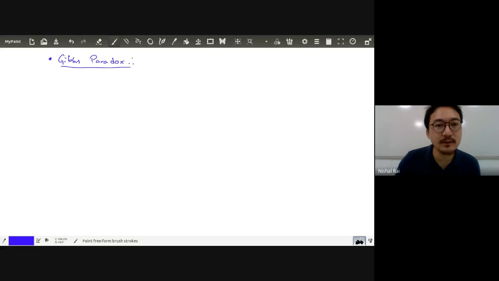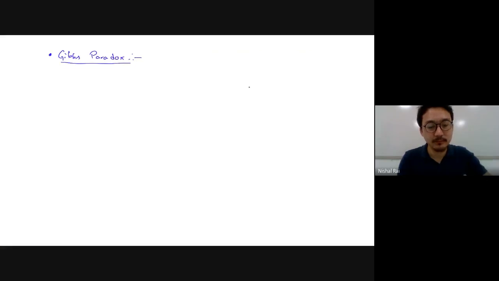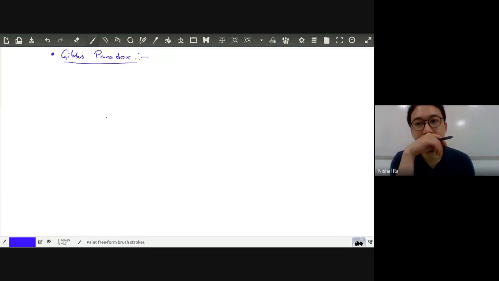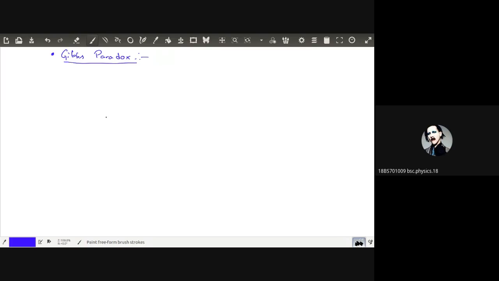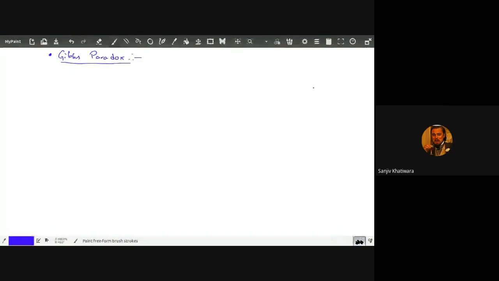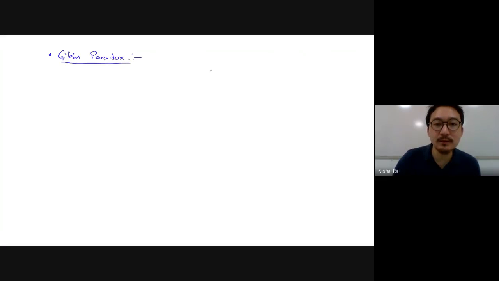Do you know what paradoxes are? No, sir. I think we have done it in astro. Do you all remember a paradox? If all the stars were equally lit up, then how come the night sky is dark? Do you all remember? Yes, sir. Okay, usually paradoxes are, suppose, let's say,